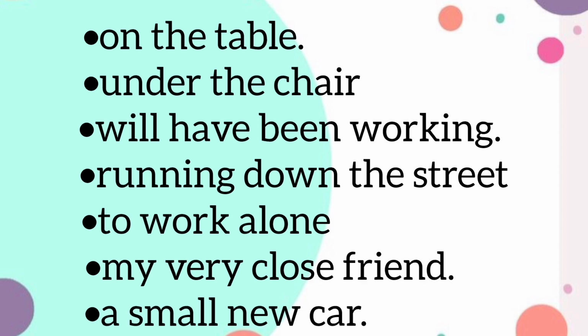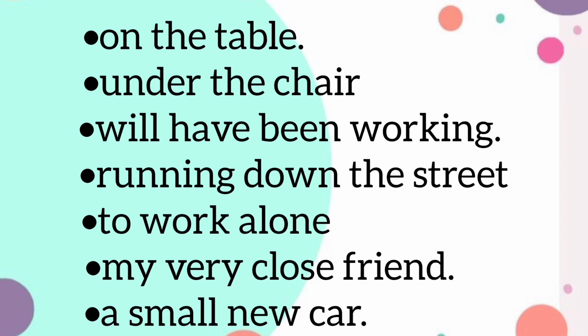Again, if I say under the chair, or will have been working, it does not give us complete meaning. It is incomplete. Or if I say running down the street, again it doesn't give us a complete meaning. Or to work alone, again no meaning without a subject and verb combination.